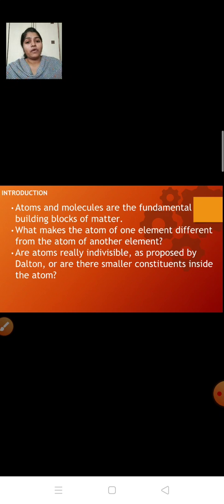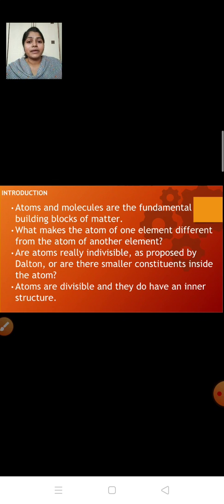In the third chapter, we have already learnt about Dalton's atomic theory. Right? In that theory, Dalton proposed that atoms are indivisible. But later, it was found out that atoms are divisible. Okay? So his theory was a failure. So I can answer that atoms are divisible and they do have an inner structure. In simple words, I can say that atom has smaller particles or subatomic particles inside them.